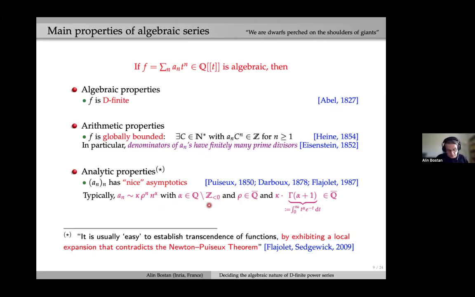And that is not a negative integer. While rho should be an algebraic number, and this kappa should satisfy this condition, which is that kappa times the gamma function applied to alpha plus 1, I recall the definition here, should be an algebraic number. That's really a strong condition. And all these things are nowadays called Flajolet's criterion, and that builds up on works by Puiseux and Darboux from the 19th century.